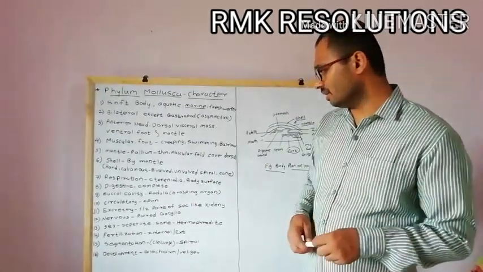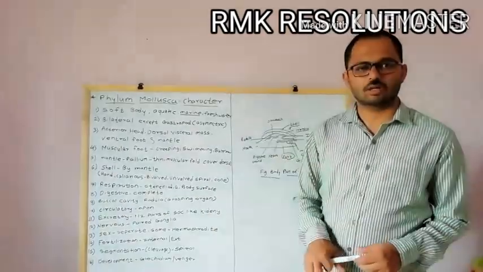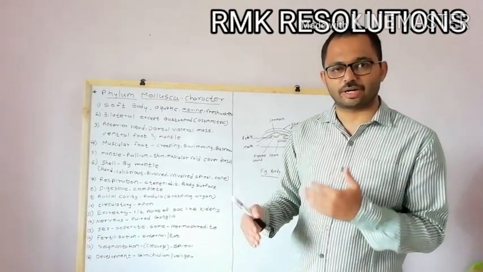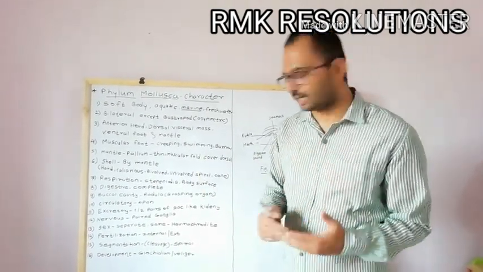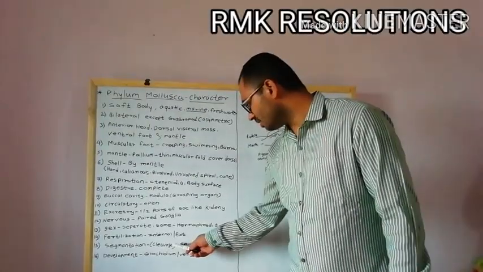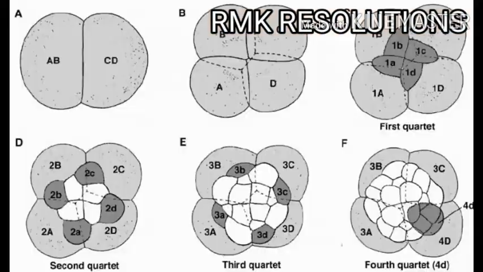Now let's see the segmentation, or we can say the cleavage. Cleavage means what? When a zygote is produced, the zygote is continuously divided. One cell is divided into 2 to 4, 4 to 8, like that. That process is called cleavage. And in the case of the mollusca, the cleavage is spiral. You can see in the figure what is meant by spiral cleavage. The picture shows the spiral cleavage in which one cell is divided into 2 to 4, 4 to 6, and that bunch of cells looks like a spiral, so it is called a spiral cleavage.